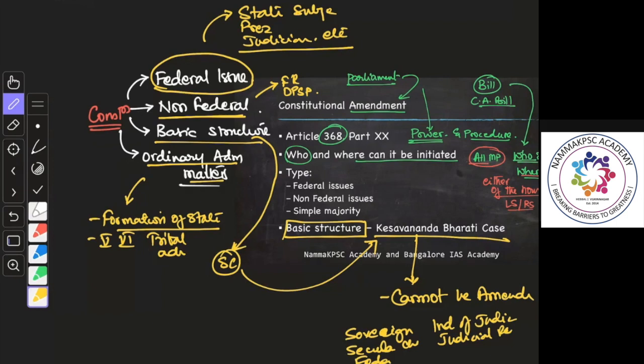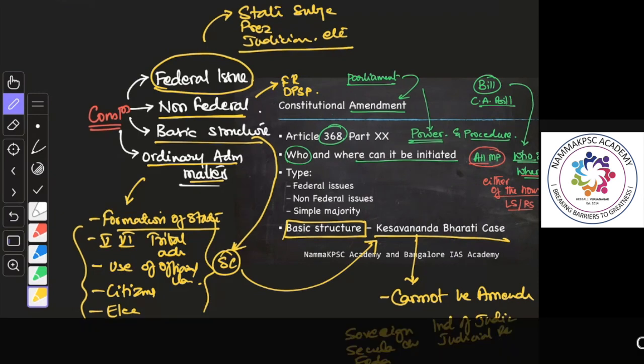Those dealing with use of official language, citizenship, elections. So there are many provisions in the Constitution that are required for